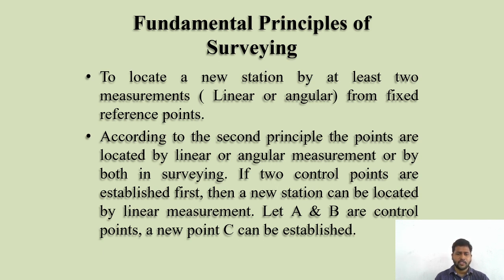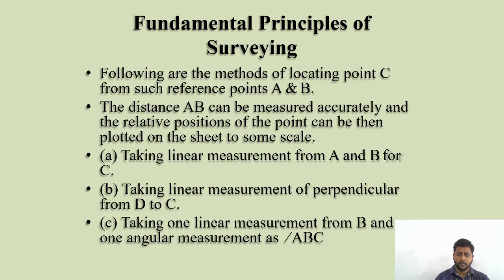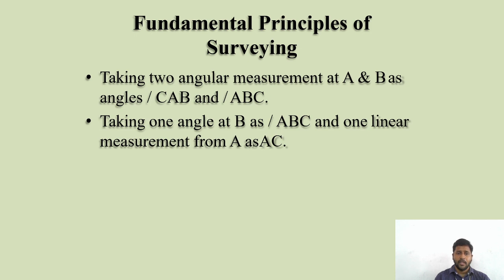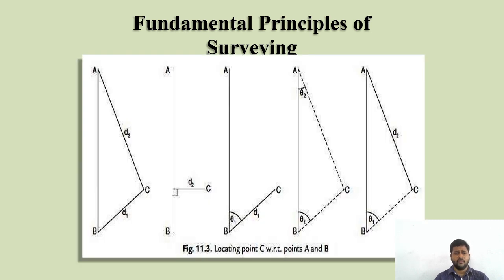If 2 control points are established first, then a new station can be located by linear measurements. Let A and B be 2 control points. The new point C can be established by taking 2 angle measurements at A and B, the angles CAB and ABC. If you observe this diagram, how are these points located? With reference to AB, here C is located.